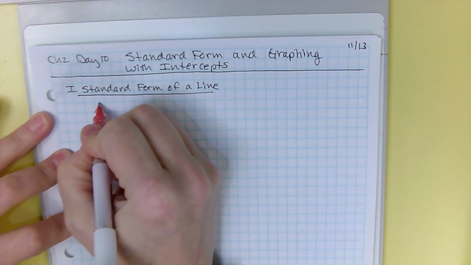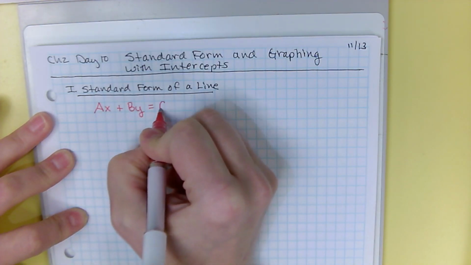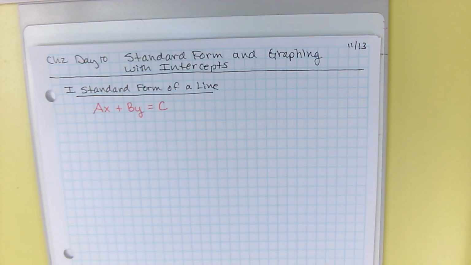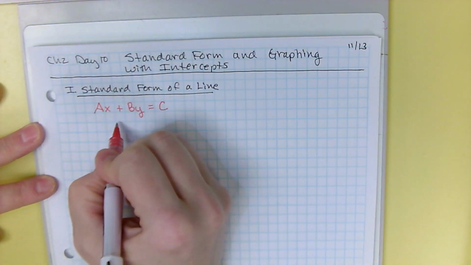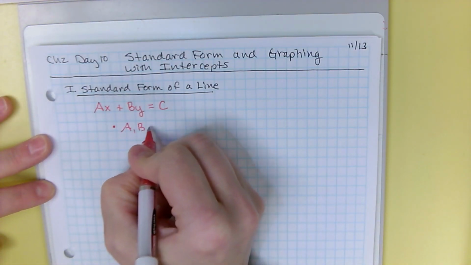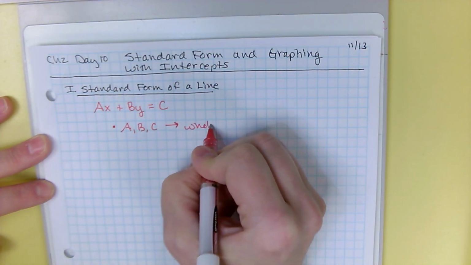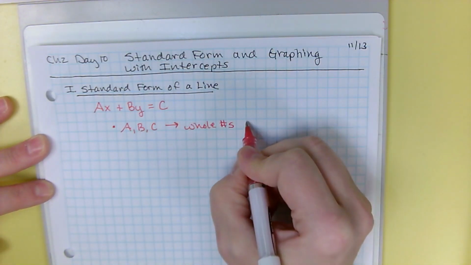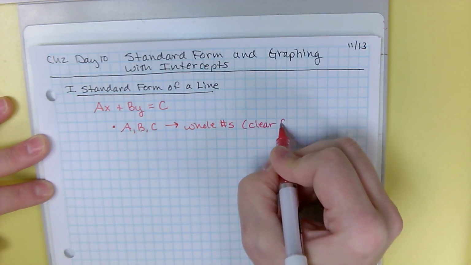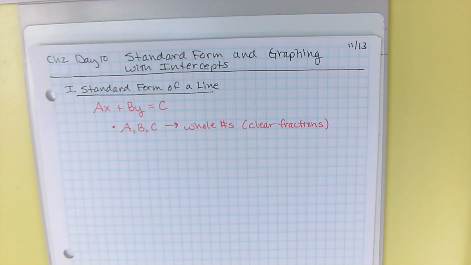Standard form of a line is capital AX plus capital BY equals capital C. When you write something in standard form, A, B, and C must be whole numbers. So you might have to clear fractions or clear decimals to make that happen, but they cannot be fractional.